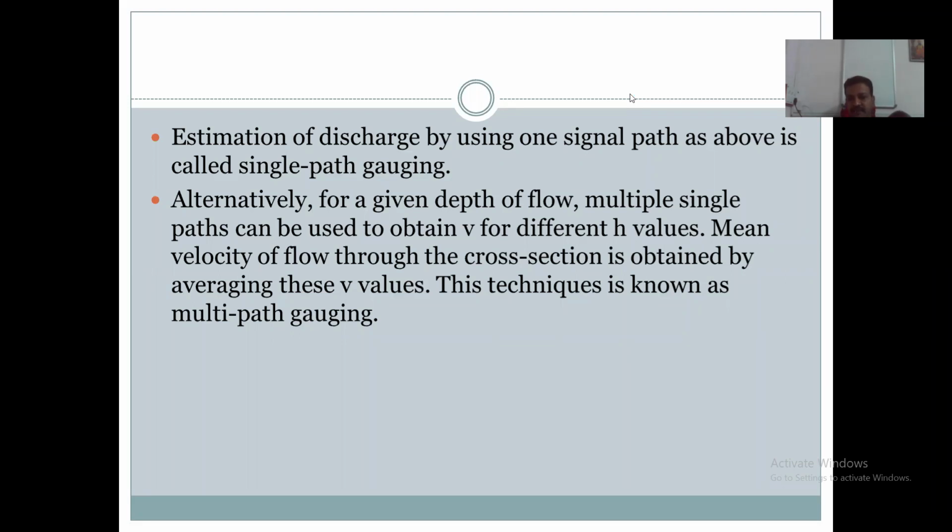What do we call that method? Single path gauging. In single path gauging, only one signal path is considered, in which we have calculated the velocity, and the length of that signal path is measured.